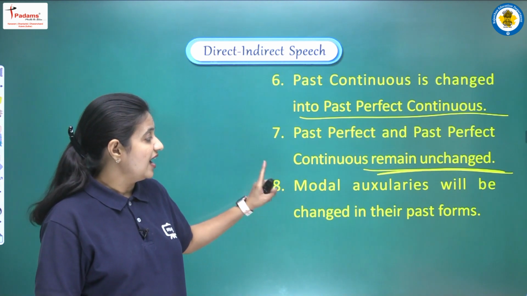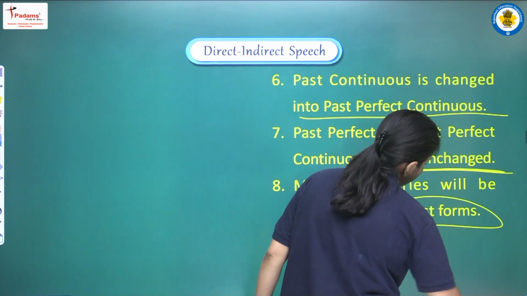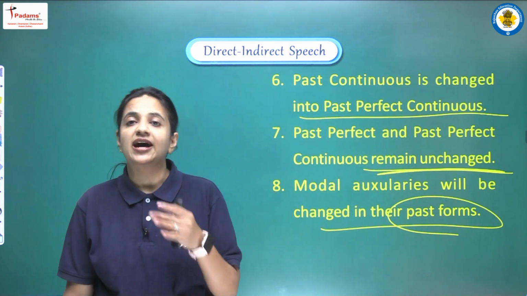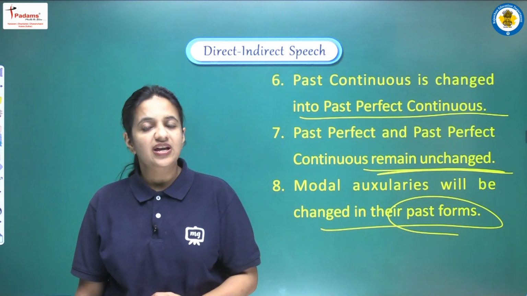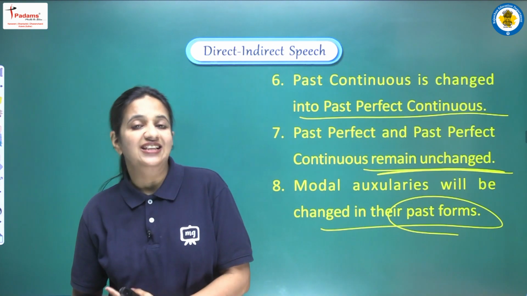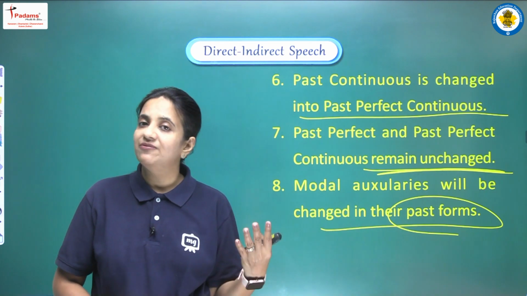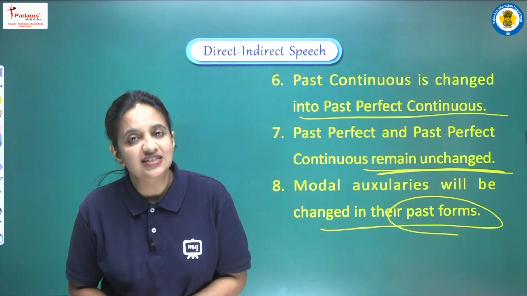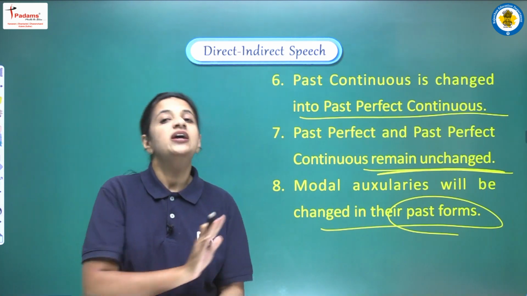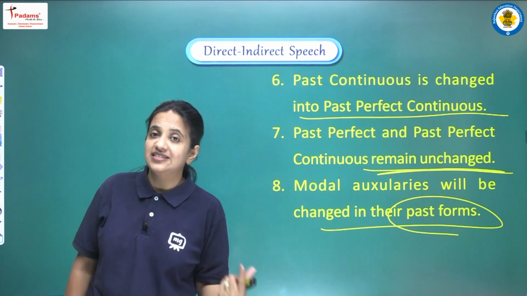And if we are having any kind of modal auxiliaries, then they will also be converted in their past form. What it means? It means suppose we are having can. So we all know the past form of can is could. Suppose we are having will, so will it will be converted into would. We are having shall, then shall will be converted into should. Suppose we are having may, then it will be converted into might. So all the modal auxiliaries, they will be converted into their past form. So this is the rule. According to that we have to do the changes in our tenses.